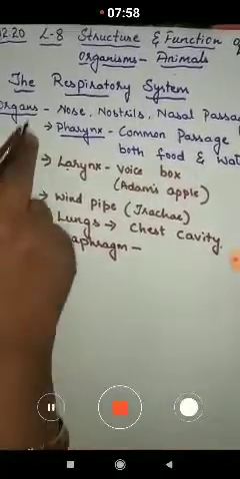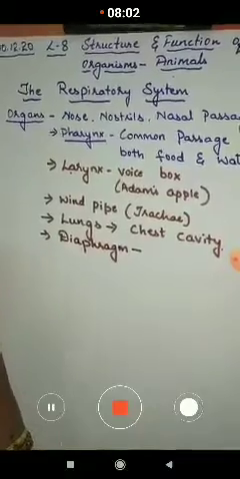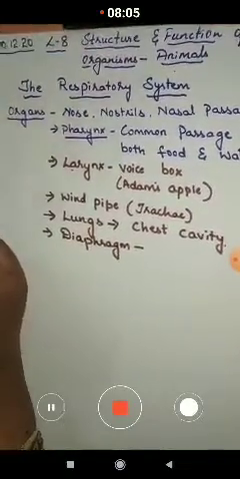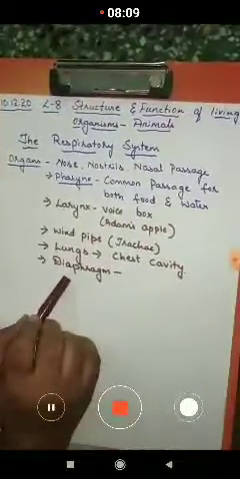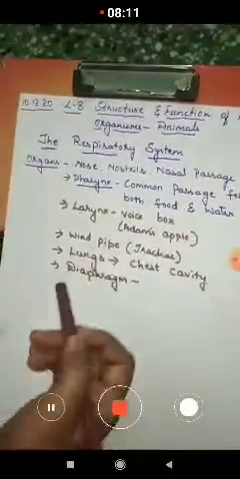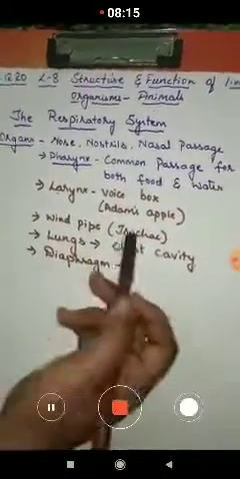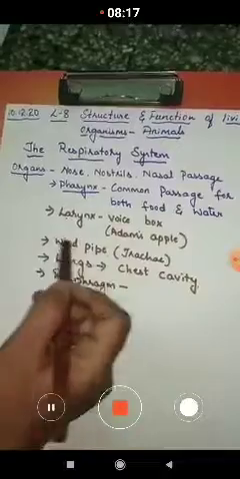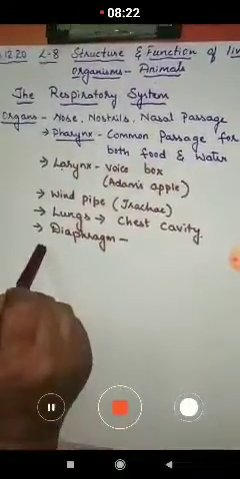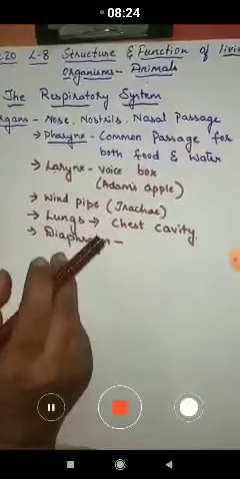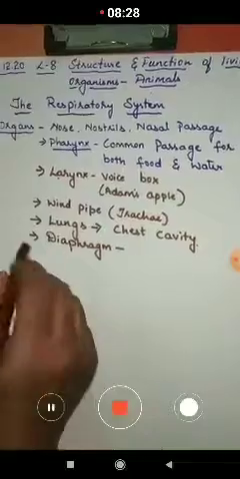So these organs are grouped together under the name respiratory system, to perform one and only function. What is that one and only function? To take in the air and leave out the air. So in the process of taking in air, what happens? As the air is taken in, the oxygen is absorbed from the air and the carbon dioxide is given out